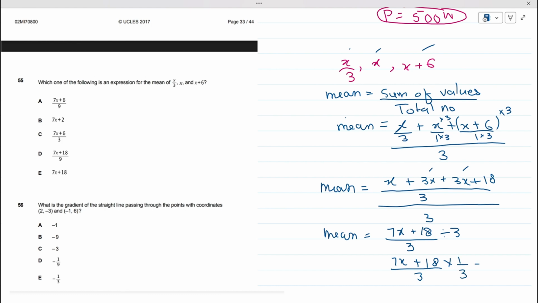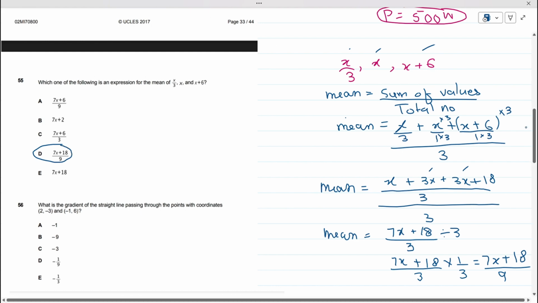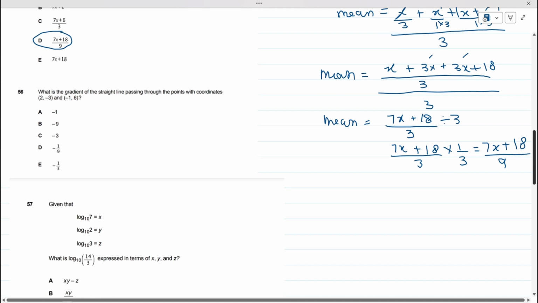Equals 7x plus 18 by 3 threes are 9. So this is the answer we have, 7x plus 18 upon 9. D is the correct answer we have. So we have solved our 55th question as well.